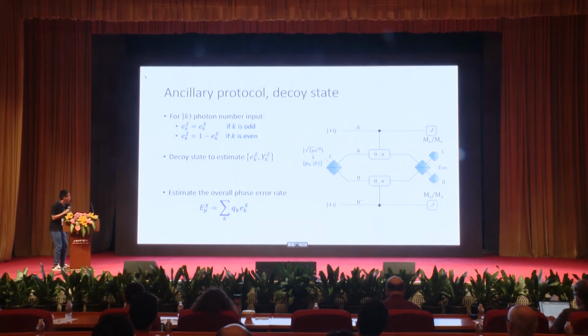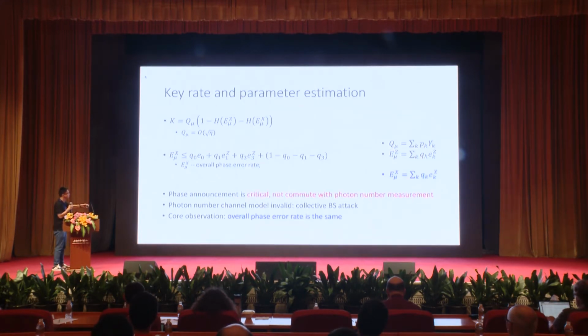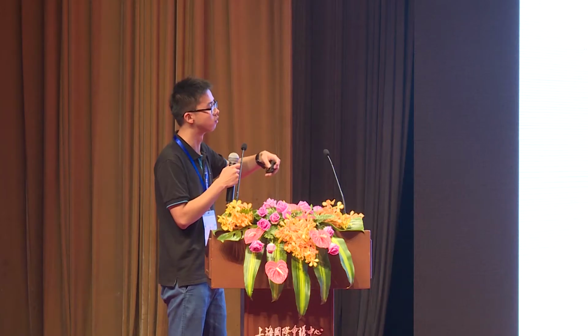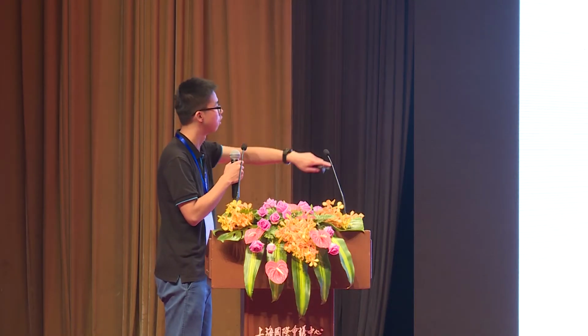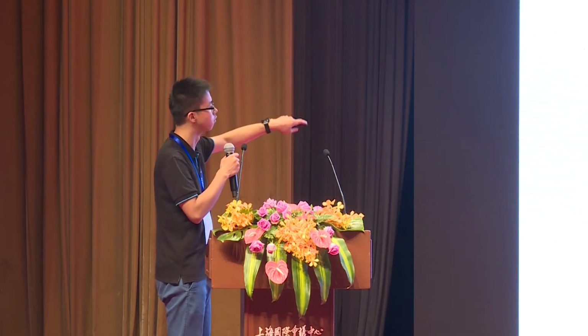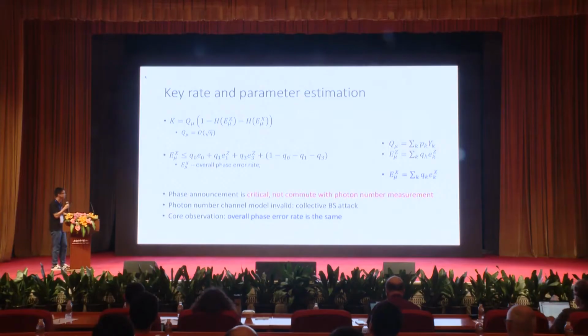We know that the phase announcement does not commute with the photon number measurement. So it means that in this protocol, actually, there is no concept of photon number. We cannot think about single photons and two photons and this kind of concept. Actually, we can find some beam-splitting attack which shows that this kind of photon number channel is invalid.